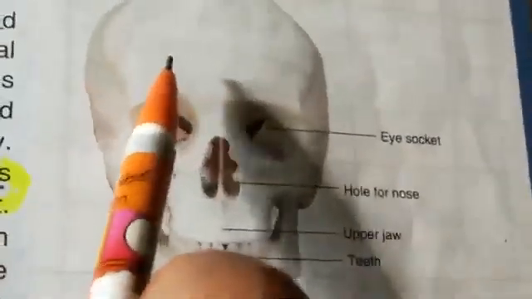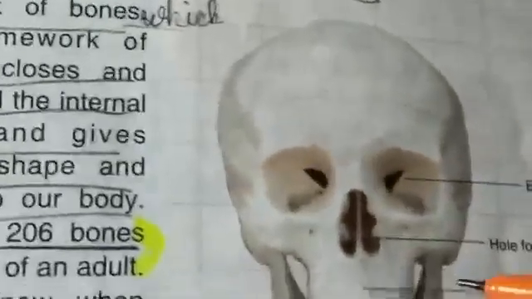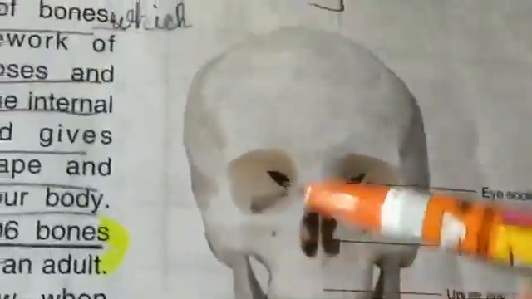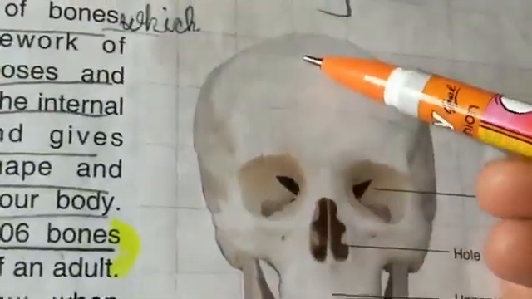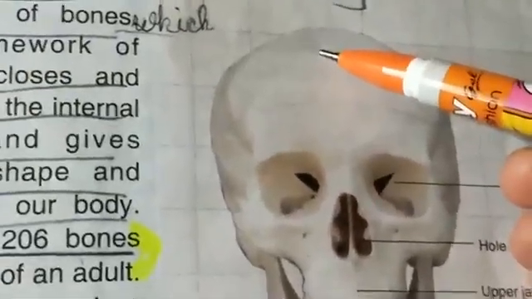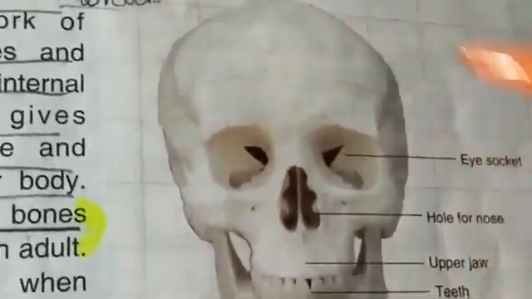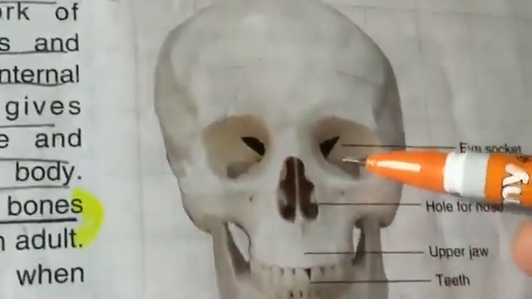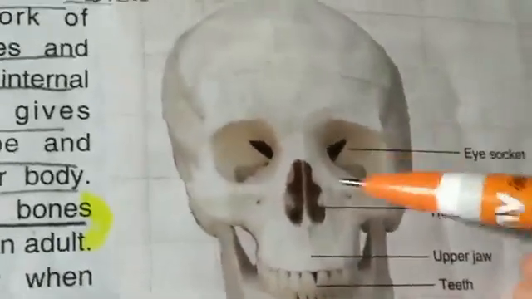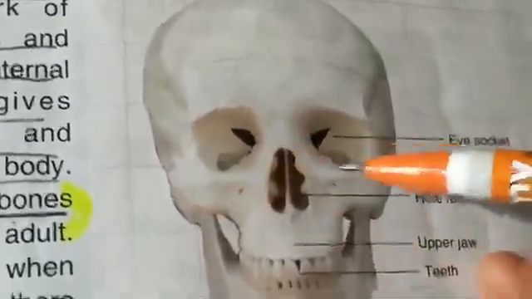So the bony case which forms our head is called the skull. If you see, it is formed of 22 different bones. The upper part is made from 8 bones which are fused together to make the brain box. Here our brain lies. This is the eye socket, where it is hollow for keeping the eyes.